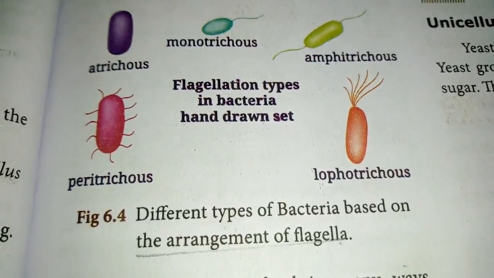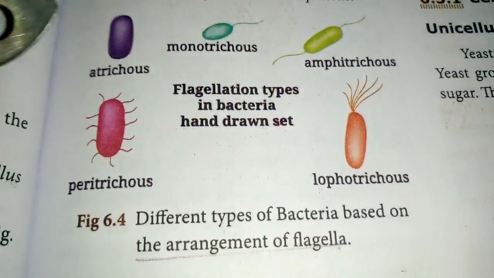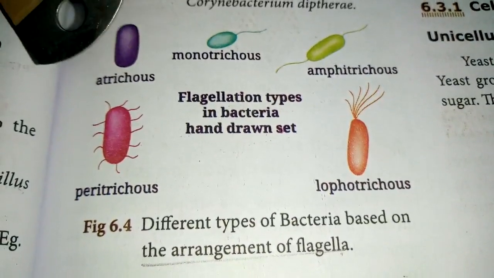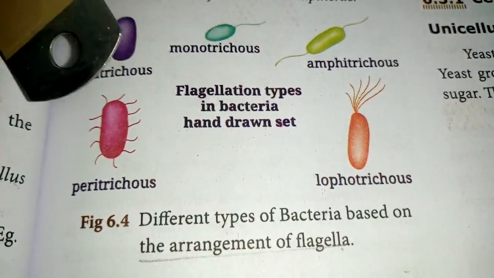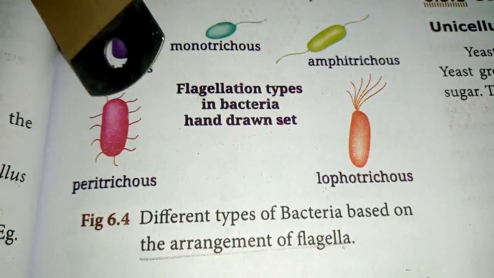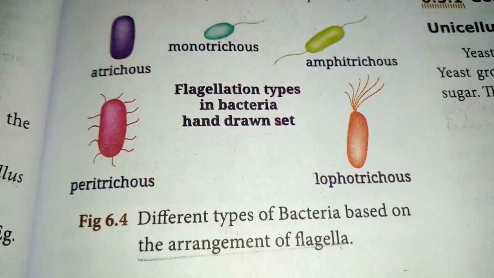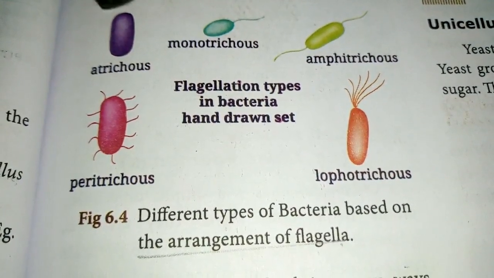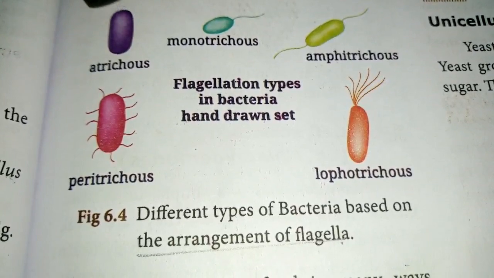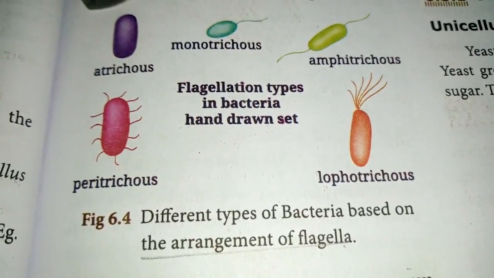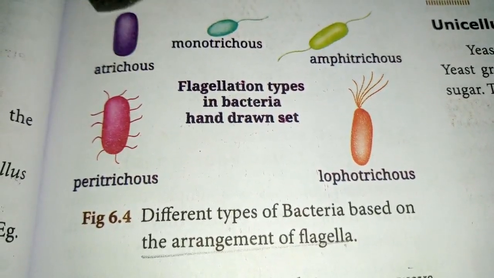Next one is Peritrichous, flagella all around. Last one is Atrichous, without any flagella. See the picture of Atrichous, where no flagella are there.